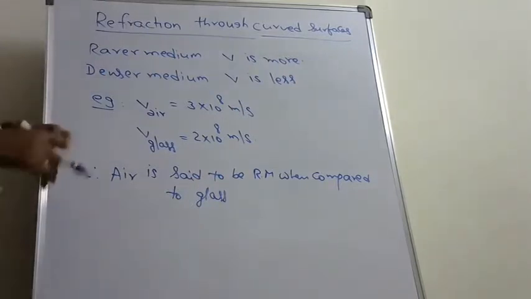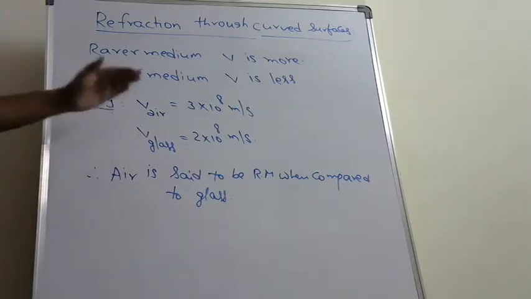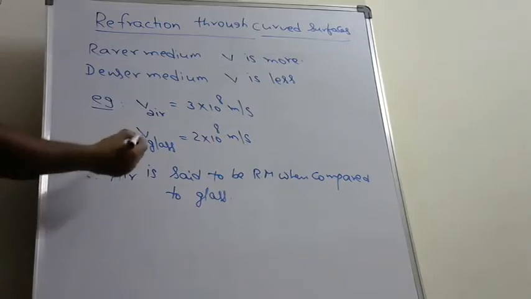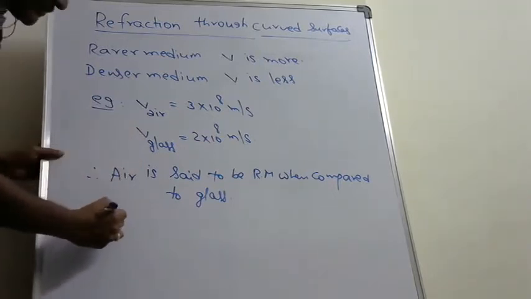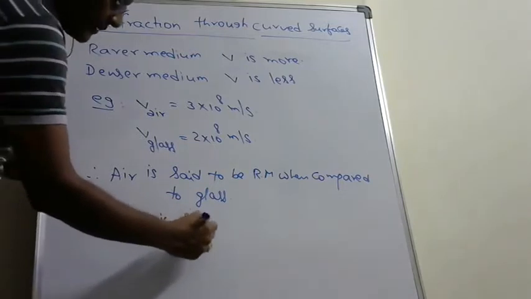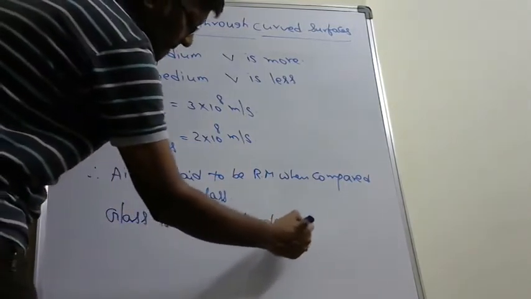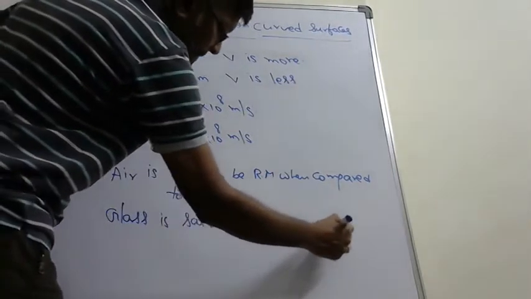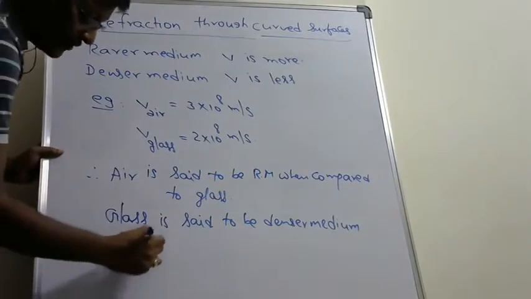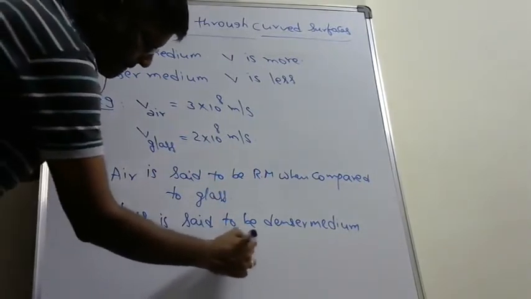And velocity of light in glass is less when compared to velocity of light in air. Therefore, glass is said to be denser medium when compared to air.